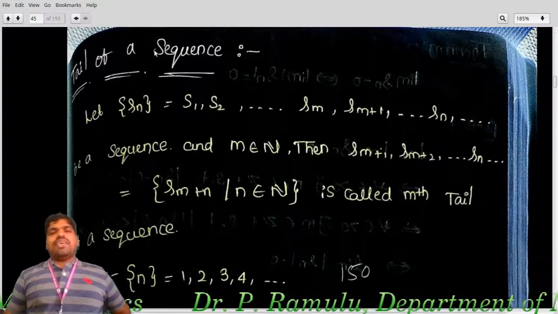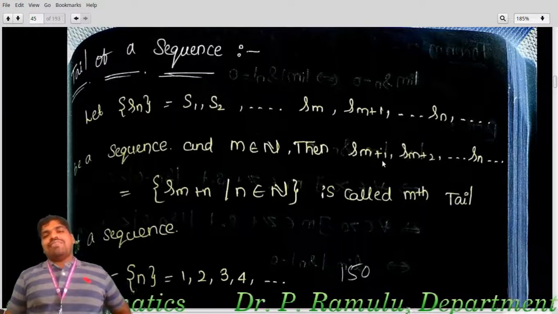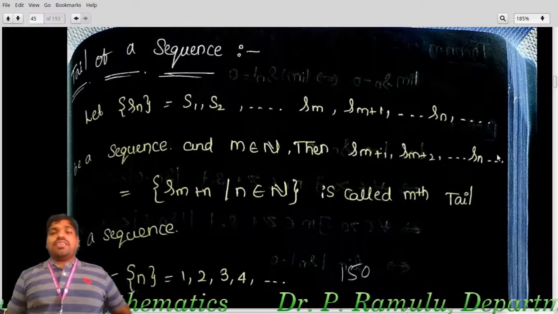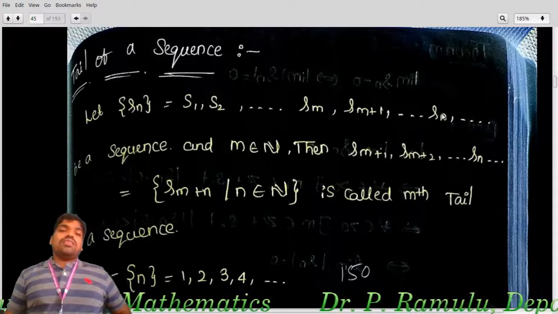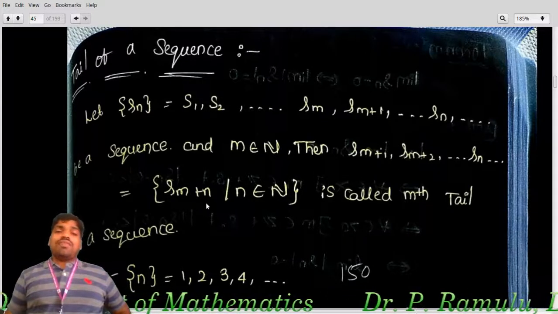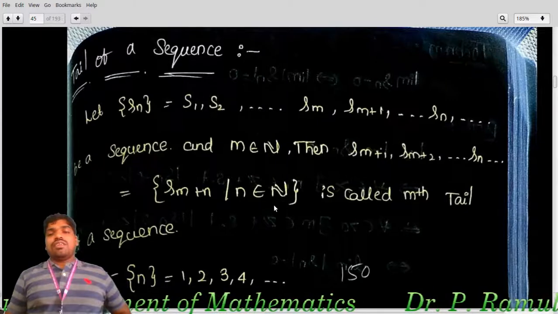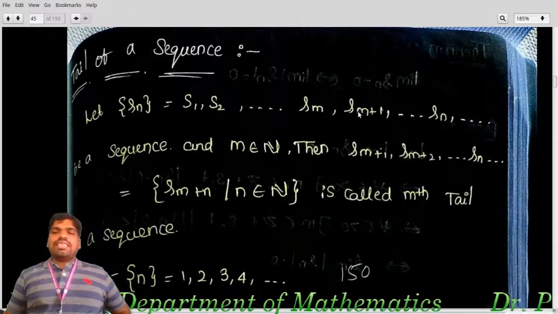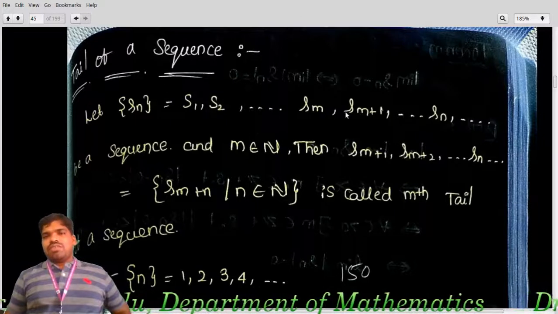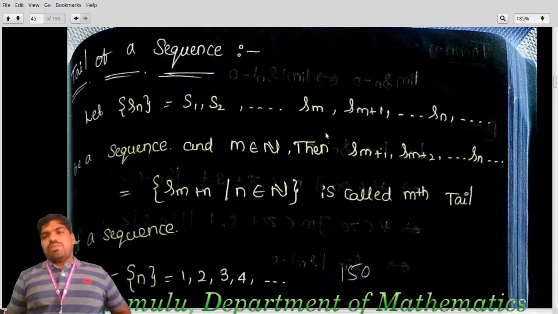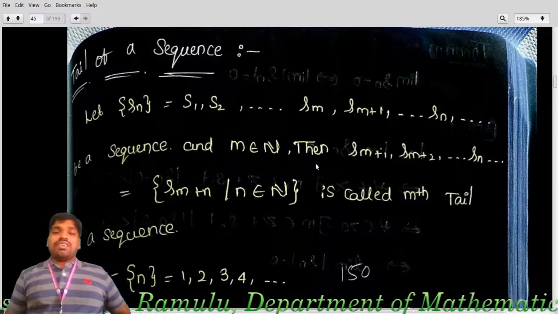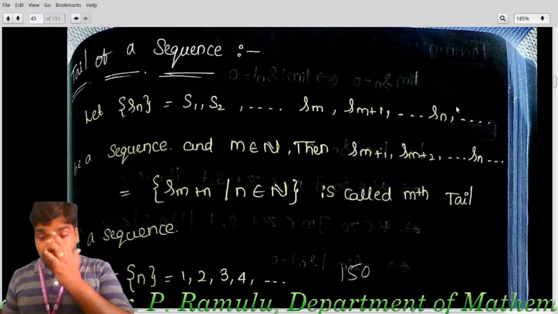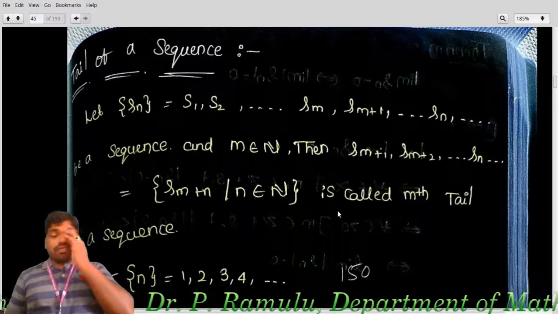Then the terms Sm plus 1, Sm plus 2, dash, is denoted by S(m plus n) such that n belongs to N, is called the mth tail of a sequence. That means these terms, this is the sequence. Here Sm plus 1, Sm plus 2, up to after these terms, so I am writing on one side. This is called tail of a sequence or mth tail of a sequence.